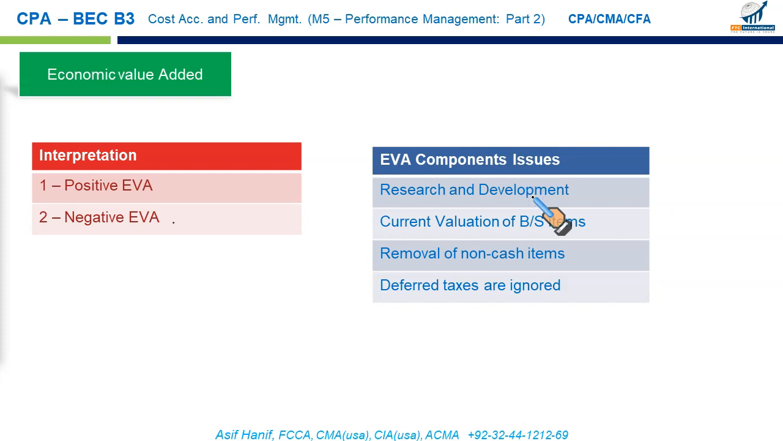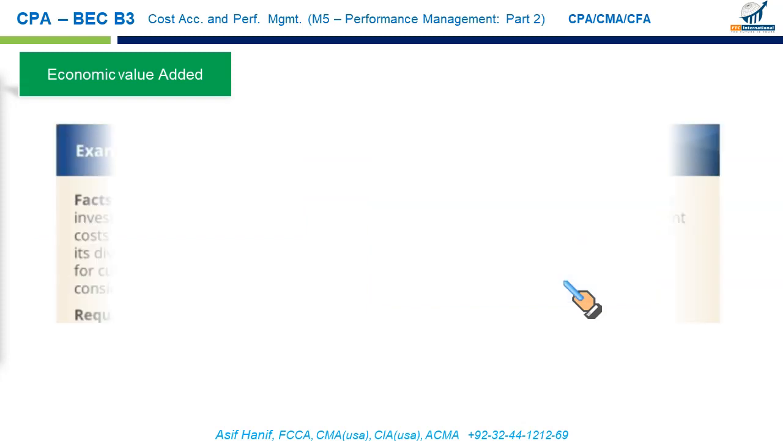Research and development is expensed on the income statement. Under US GAAP, research and development are both expensed. But since the benefit of these expenses will last many years into the future, research and development is in fact reversed and capitalized. The expense is removed from the income statement and made an asset. Further, items on the balance sheet are taken on the current valuation basis. Non-cash items are removed, and deferred taxes, if there are any, are also ignored. So these are just a few adjustments. Otherwise, there are quite a lot of adjustments. Such adjustments are made so as to calculate EVA for performance evaluation purposes.